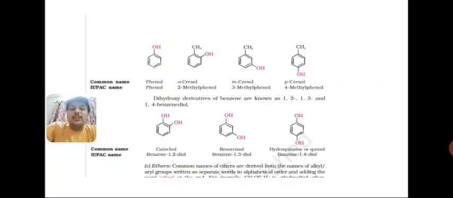Then here also, we first write the base compound. That means here, without OH, it is considered benzene. So first we write benzene, and then 1,2-diol. Similarly benzene 1,3-diol, and benzene 1,4-diol. Students, only for one OH can we use phenol; for two OH we cannot use phenol. It is treated as a derivative of benzene, that is benzene 1,2-diol, benzene 1,3-diol, benzene 1,4-diol.